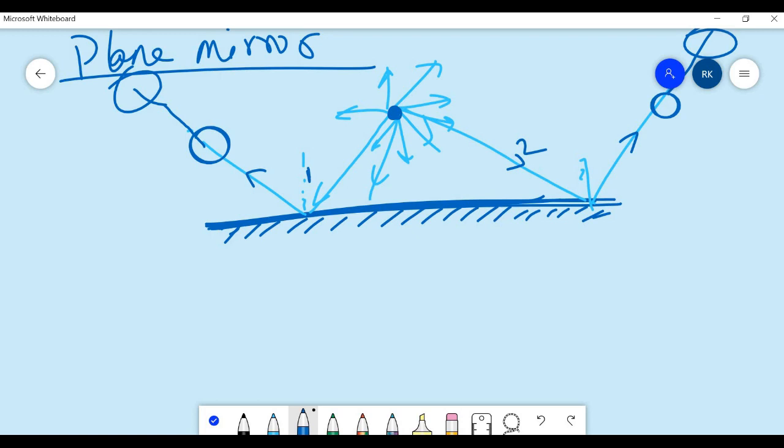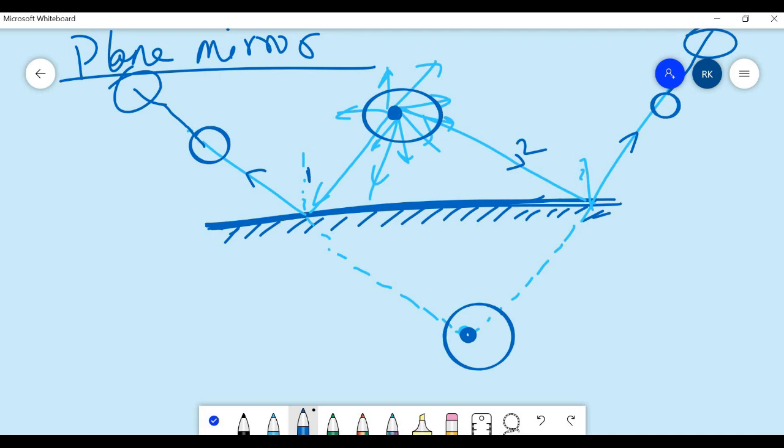So what we'll do is we'll trace them back, behind the mirror. Okay, now when we trace them behind the mirror, what will happen? They will appear to meet, and at this point they are meeting, so the image of this object is formed here. Okay, so this is my reflection in the plane mirror, and it is forming an image.